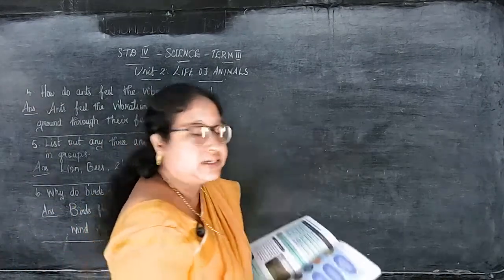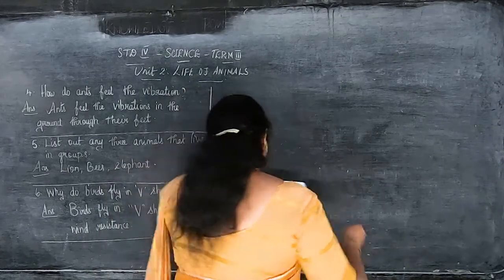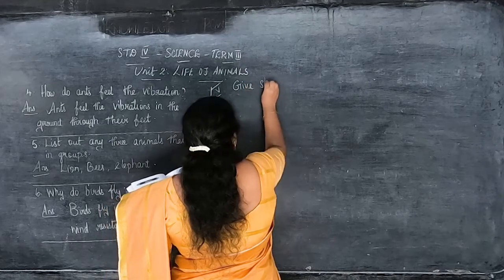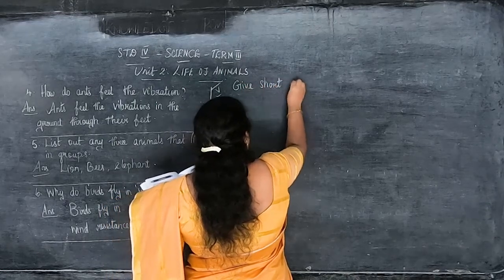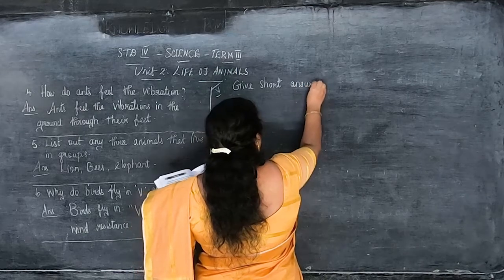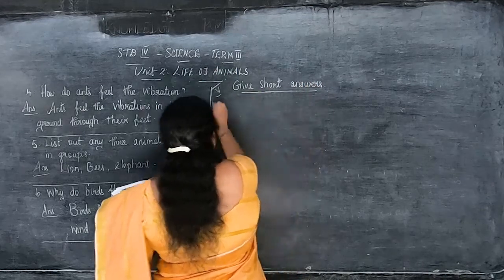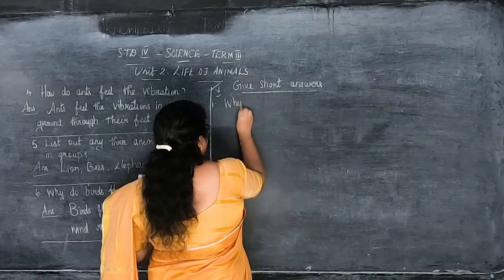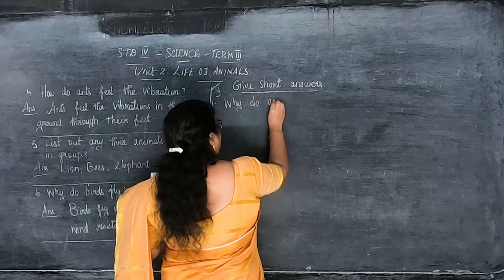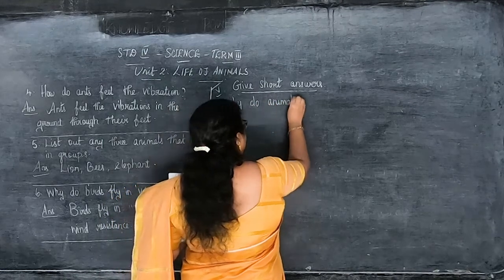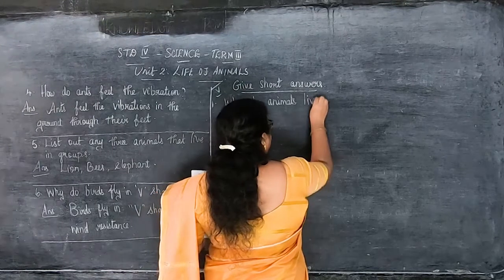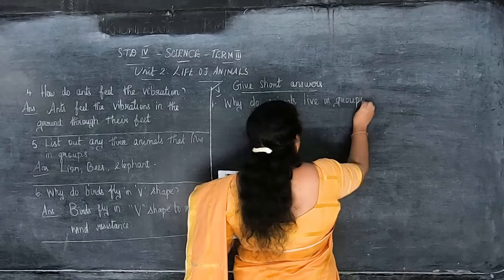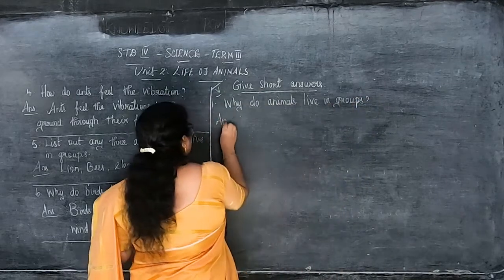Okay, children. Now next we will go to the give short answers. So this is 5th Roman number. First question, why do animals live in groups?